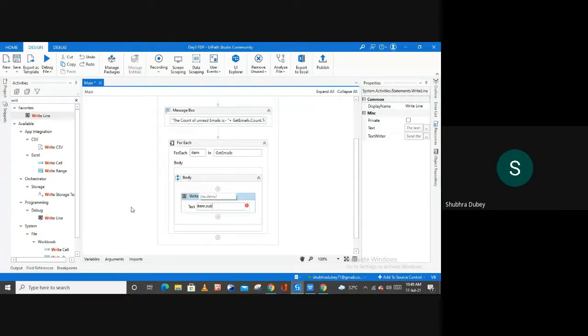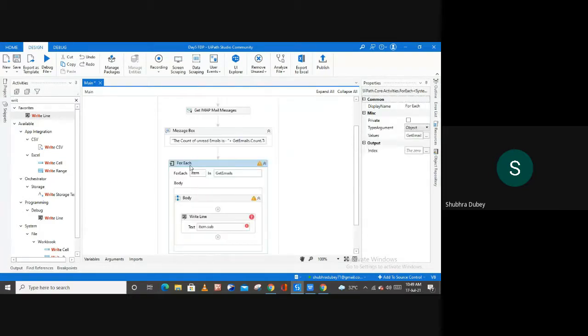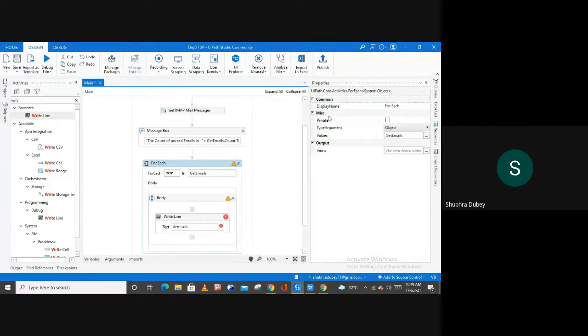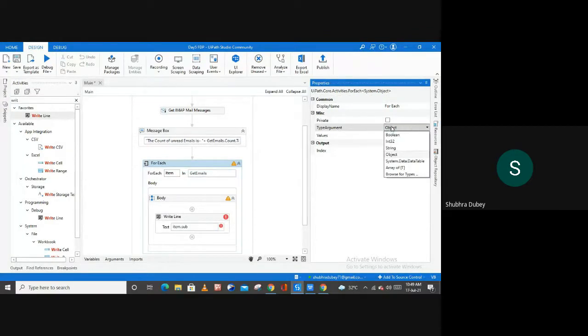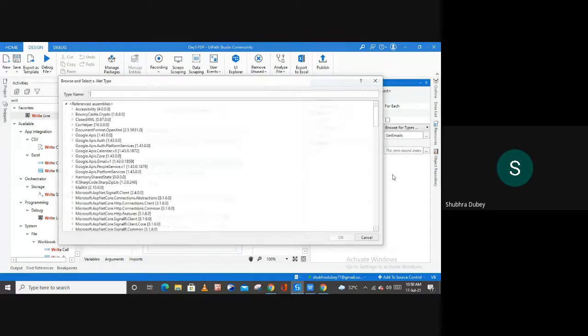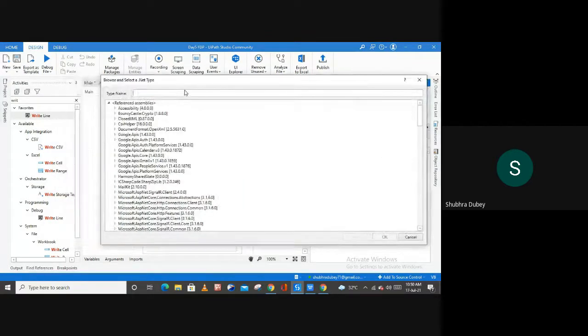subject here, right? So for this purpose, what I have to do is go to the For Each loop again, and here you have this type argument. As you can see, the type argument is Object. But to work on the mail, we have to change this type argument also. So go to Browse for Type, and from here you can select the type of net mail mail messages, right? So to search the type, simply type